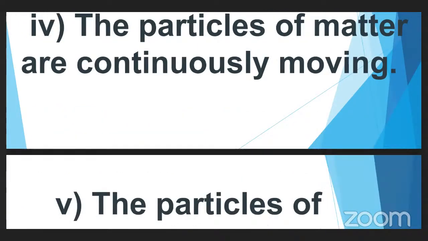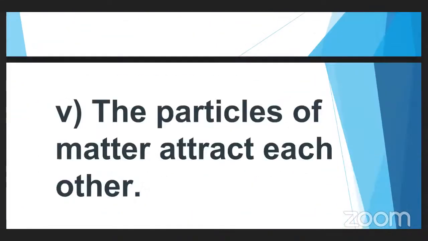Okay. So next, what is the fifth point? The particles of matter attract each other. That means whatever the tiny particles which are present inside the matter, the first thing is each tiny particle is separated from the other tiny particle with some space in between.